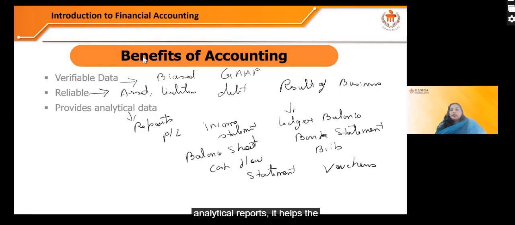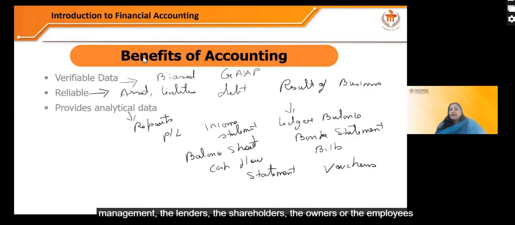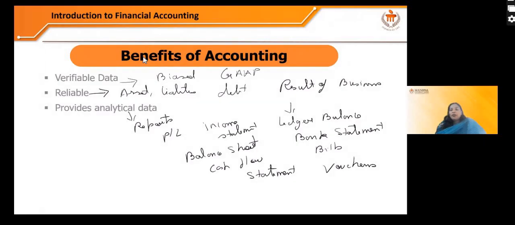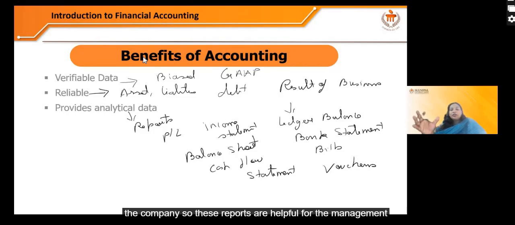It helps the management, the lenders, the shareholders, the owners, or the employees of the business to take healthy decisions regarding the company. So these reports are helpful for the management, for the lenders who will lend the money, for the shareholders who will invest in the company, for the owners who have started the business, or for the employees of the business. So it provides analytical data. These are the three main benefits which accounting brings.